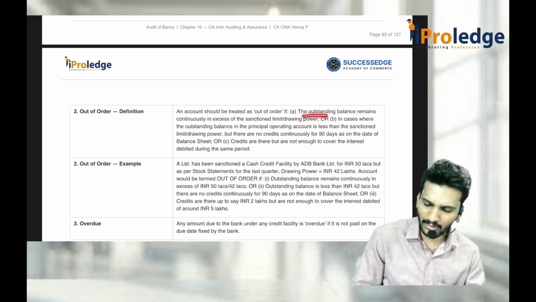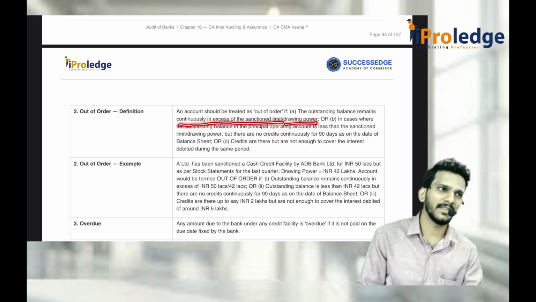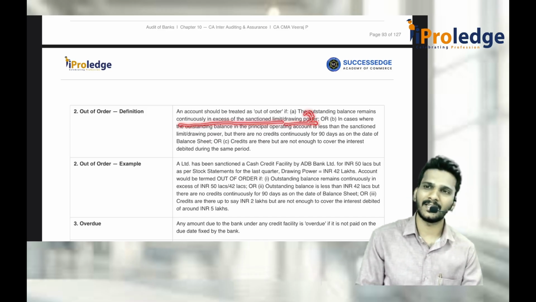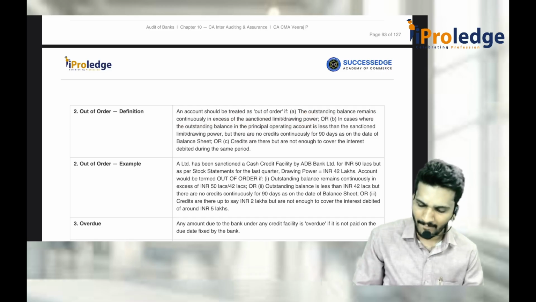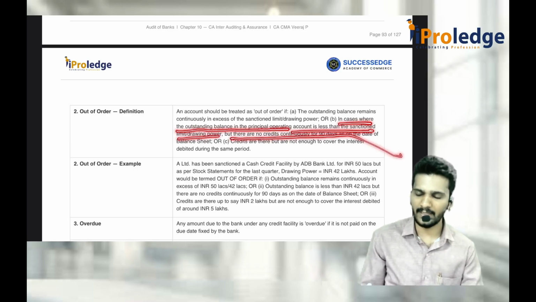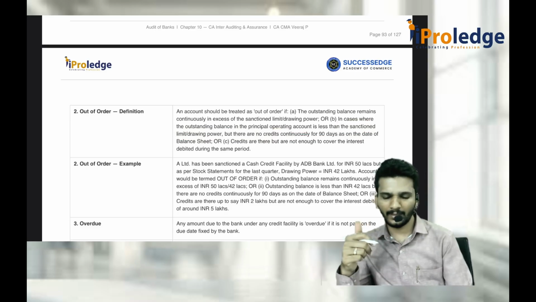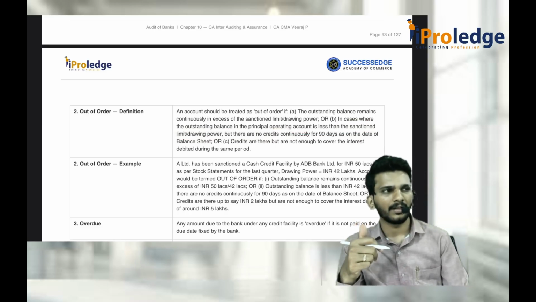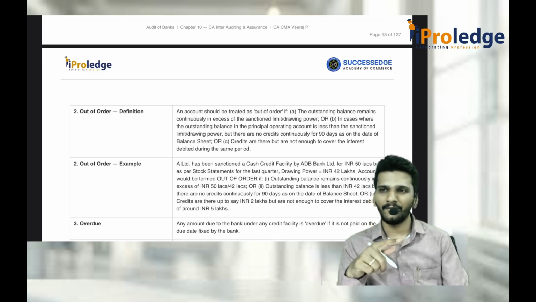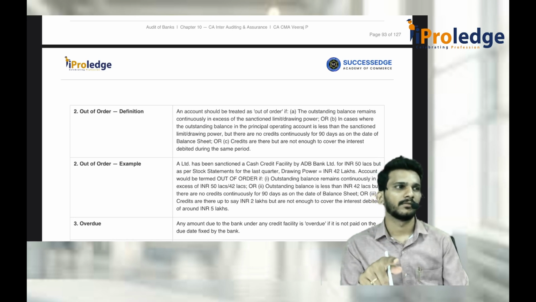So you should say the outstanding balance remains continuously in excess of sanction limit or drawing power. In any case, it is called an out of order account. Once it is an out of order account, then NPA provisions will apply. Or in a case where the outstanding balance in the principal account is less than the sanctioned limit or drawing power, but there is no credit for a period of 90 days from the date of balance sheet. First one is the money available; the money drawn from the CCOD account is more than the money which I should draw, continuously in excess of drawing power or sanction limit.